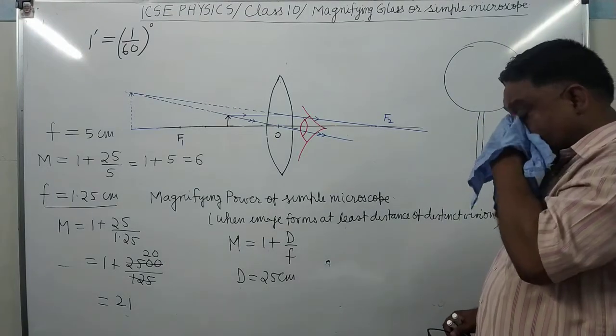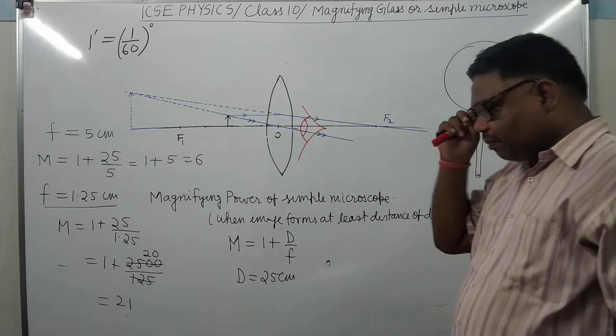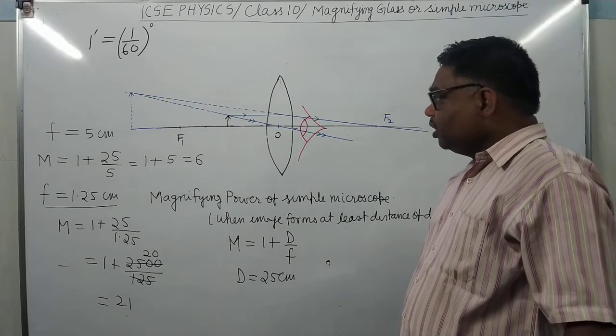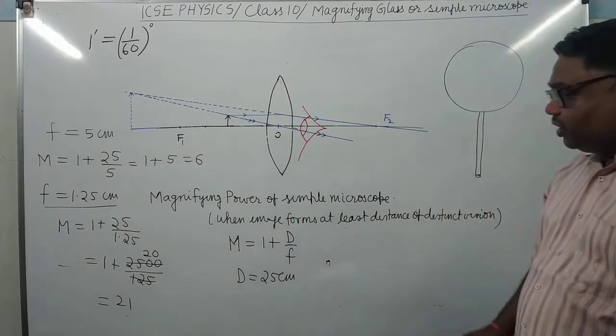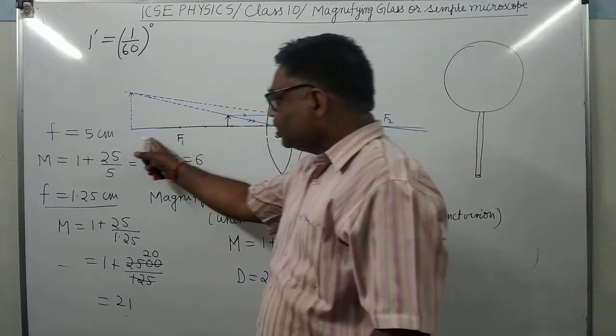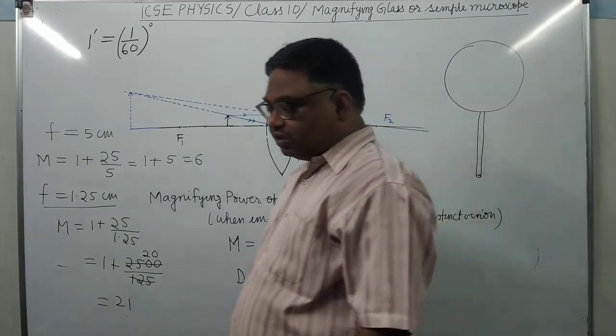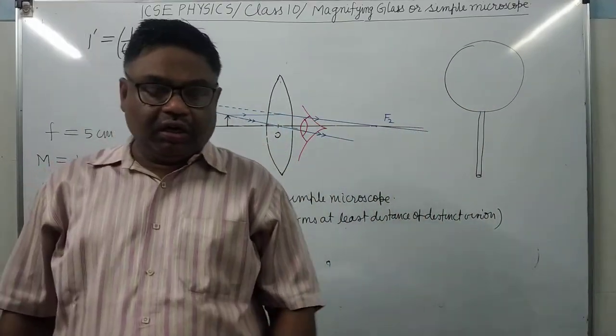Which means what is the maximum magnifying power which can be obtained from a simple microscope? It will be obtained when the image forms at the least distance of distinct vision, means at a distance of 25 centimeters. After this we will do the determination.